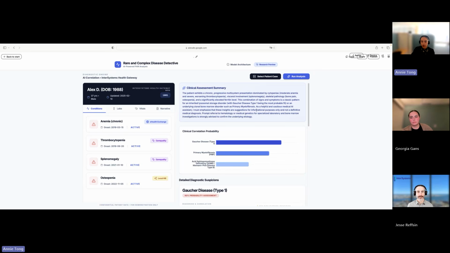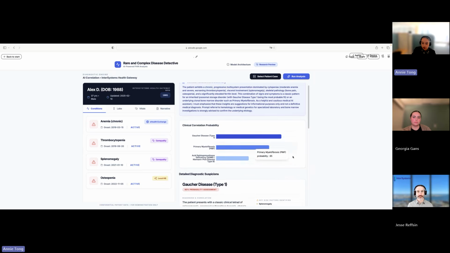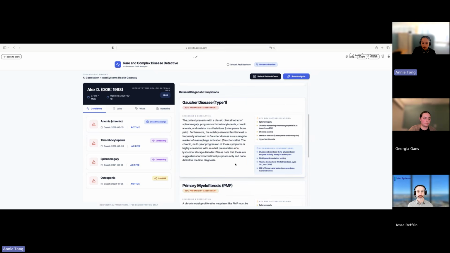I'm looking for perspective. So I've asked the system to look across this full cross-organizational record and tell me whether there are rare conditions or complex diseases I should at least be considering. So the analysis completes, and now I get a concise clinical summary followed by a short list of possible rare disease considerations, with reasoning that ties directly back to the patient's longitudinal history.